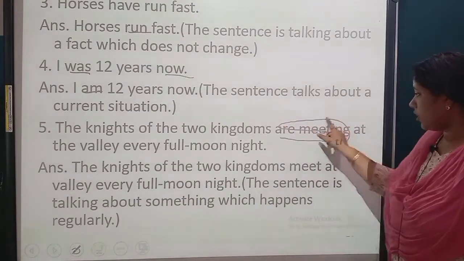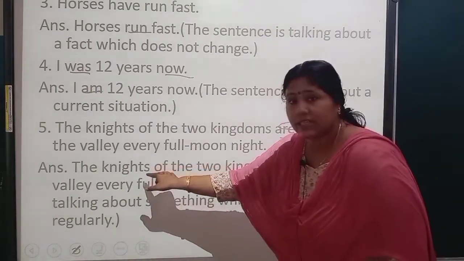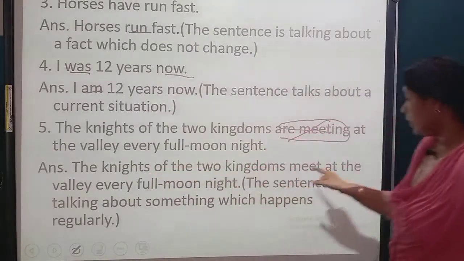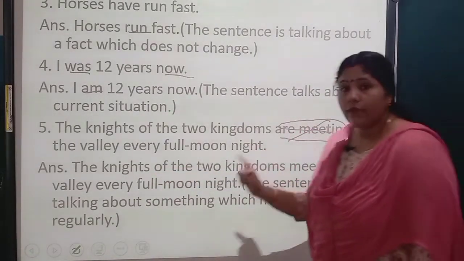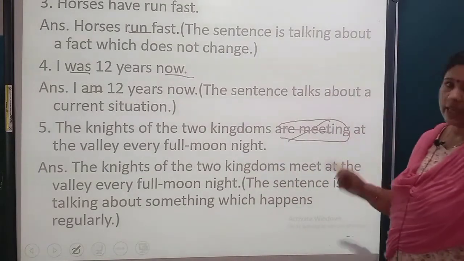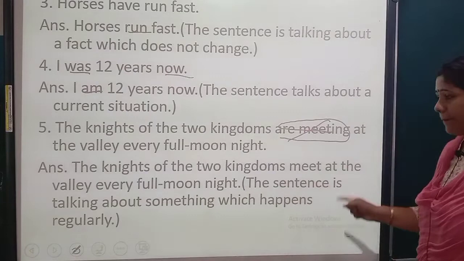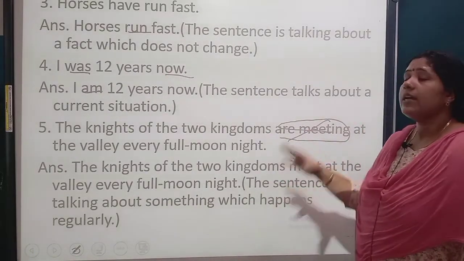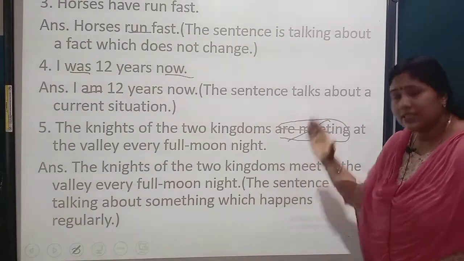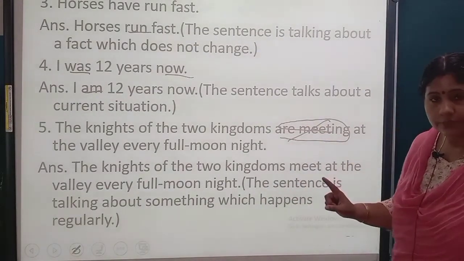This is wrong. Why meet? Because knights is plural, so we will not add s to the main verb. The sentence is talking about something which happens regularly, frequently. That's why this is simple present tense, not present continuous. Next.